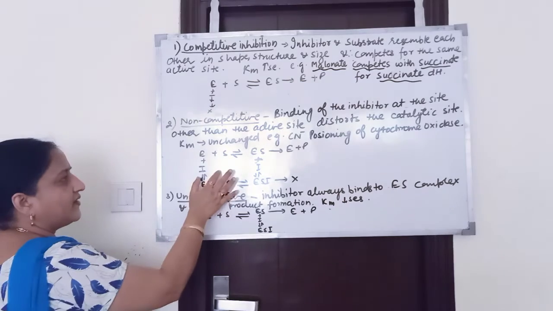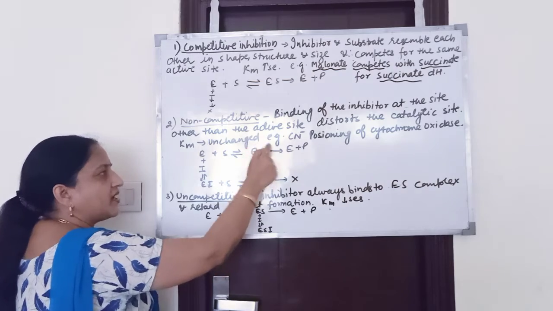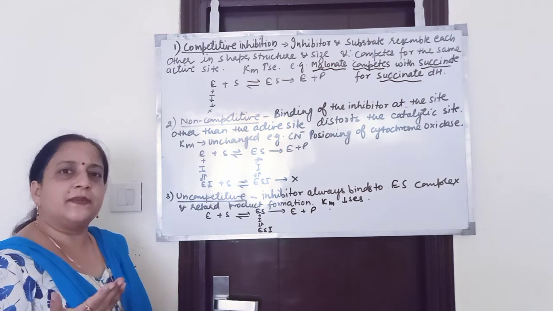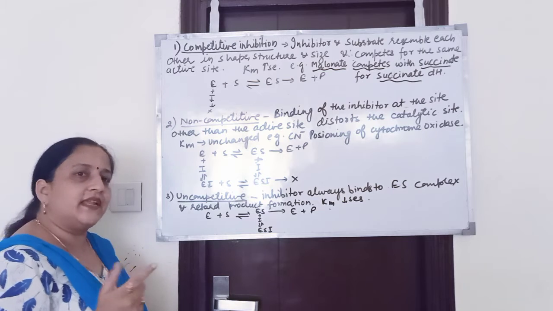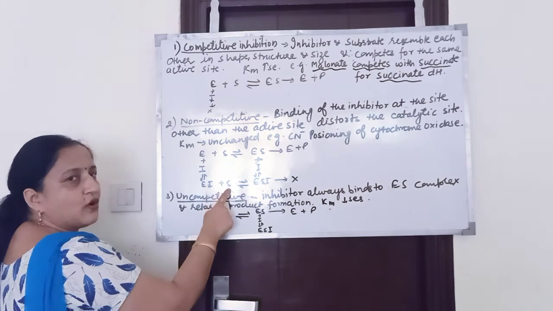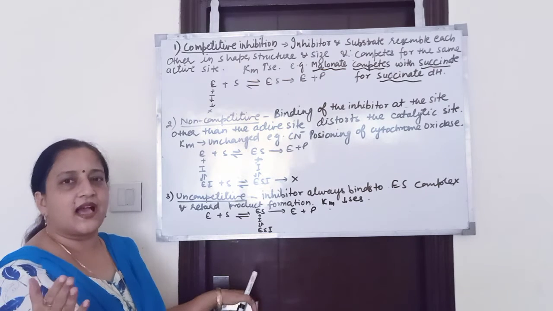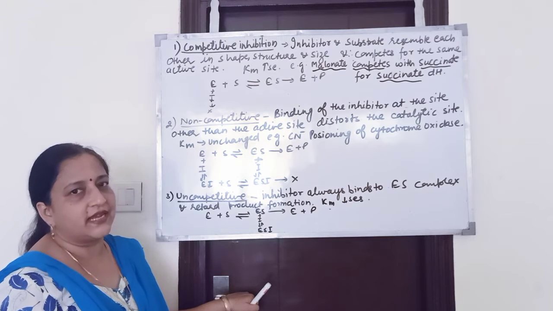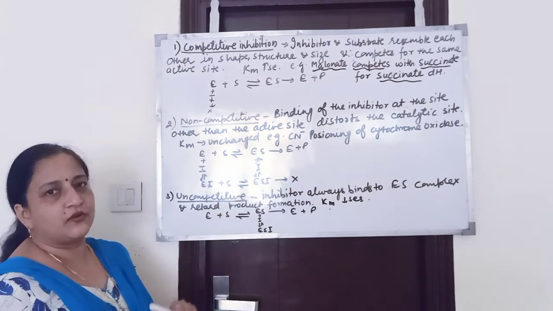As you can see in the figure, the inhibitor can bind to the free enzyme. It can also bind to the enzyme substrate complex, because there is a different site for binding of the inhibitor. Similarly, the substrate can bind to the free enzyme or it can bind to the enzyme inhibitor complex. If this complex, ESI, is formed, this is known as a ternary complex. If the ternary complex ESI is formed, then no product formation will take place. Only if ES exists can it change into enzyme plus product.